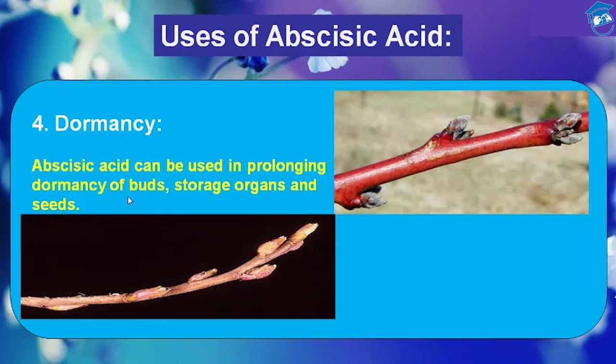Why is it found to stop a seed from immediately germinating? Abscisic acid is found to stop a seed from immediately germinating when it has been placed in the soil. Actually, why does it do so? It causes the seed to enter a period of dormancy.